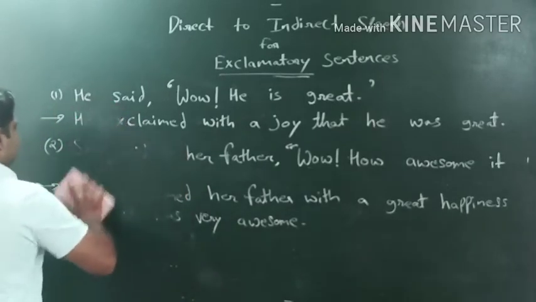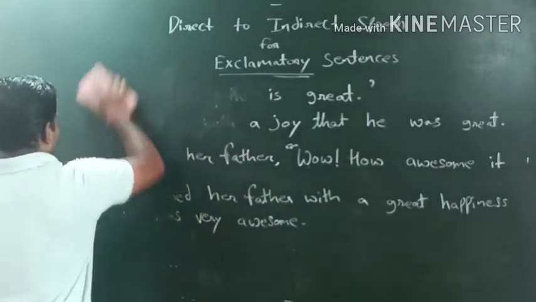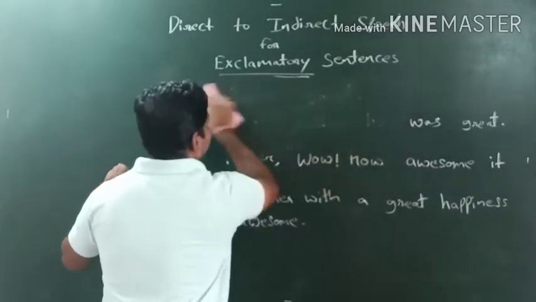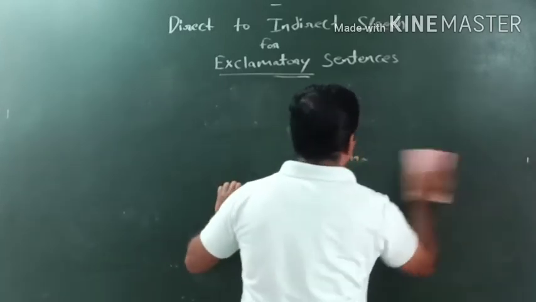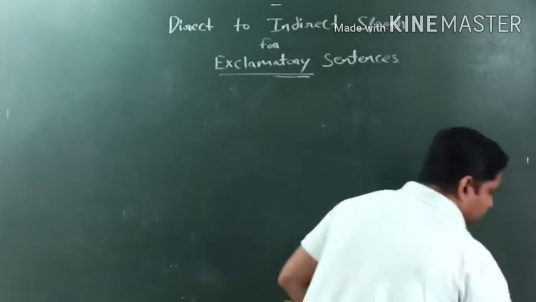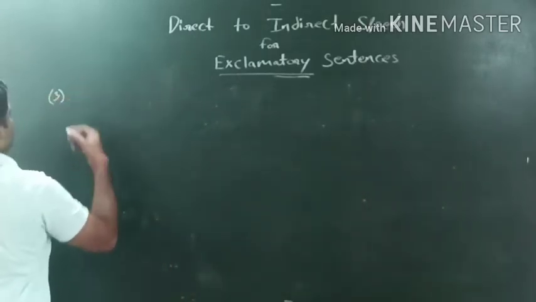Let's check out more examples so you will understand better. Let's see another example. Let's take some names. Simultaneously you have to go through the rules also.